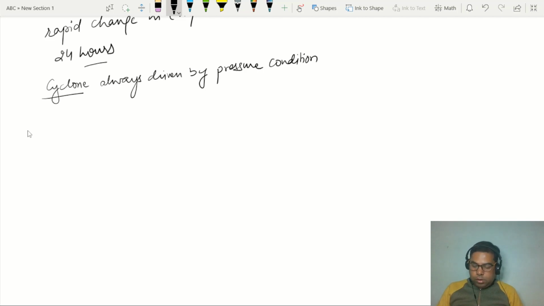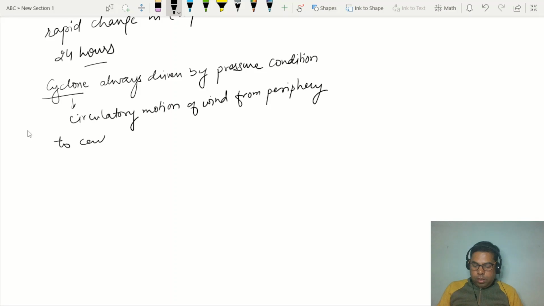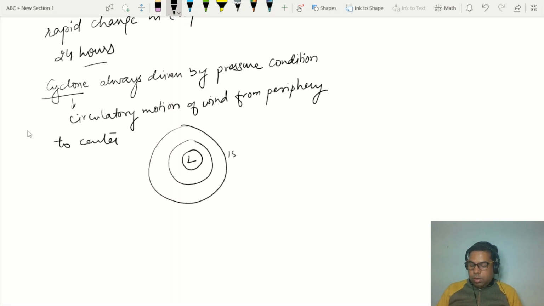Cyclone is a circulatory motion of winds from the periphery to the center, right? From periphery to center means there is a low pressure center, and on the basis of the pressure condition, there are the isobars. Isobars means the line joining the areas of equal pressure.